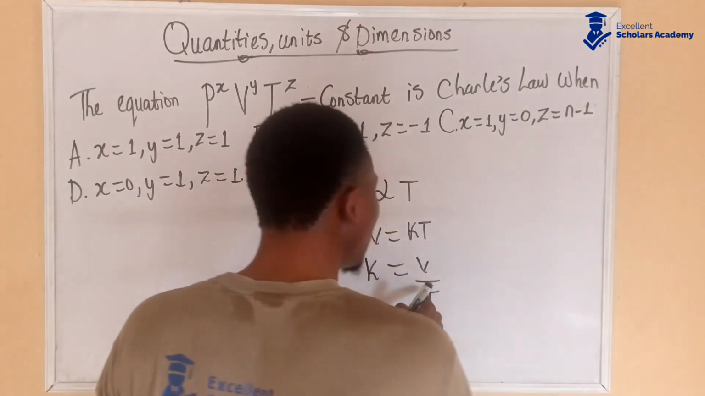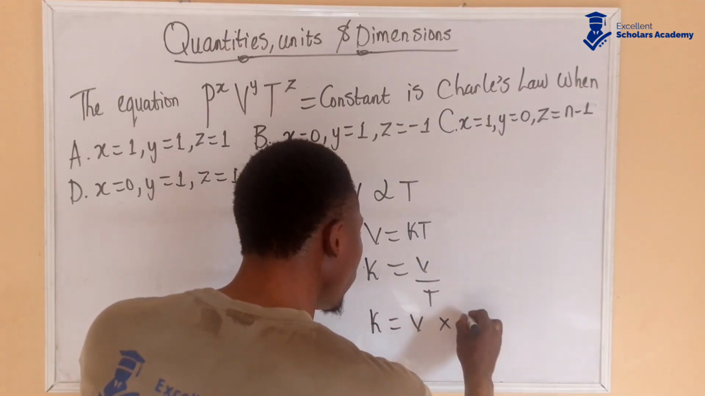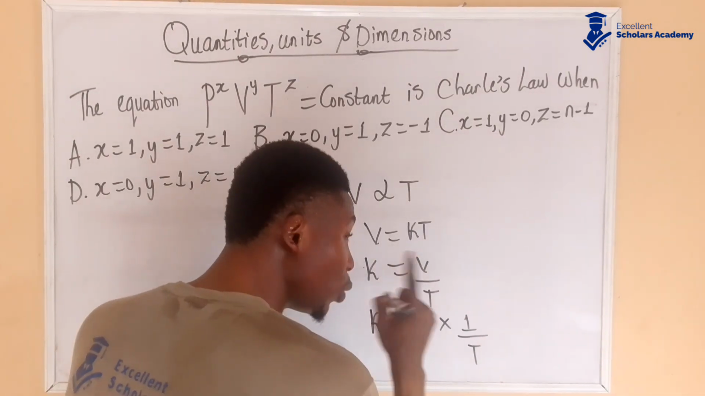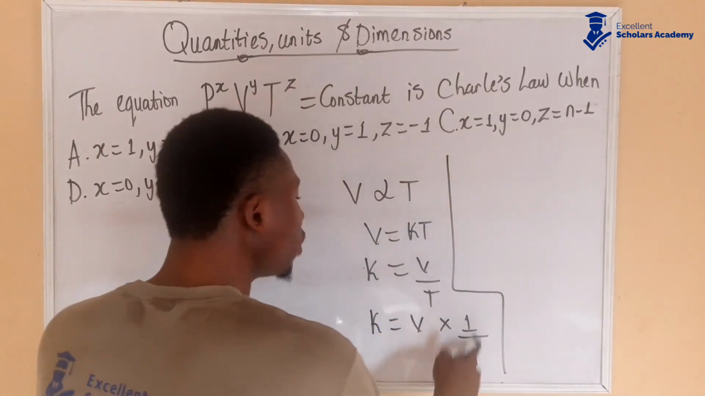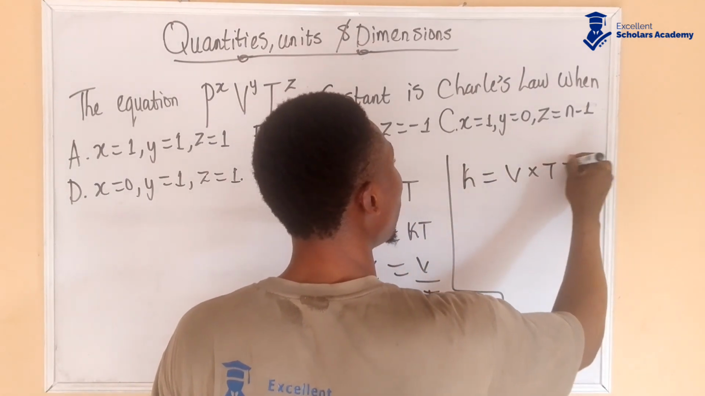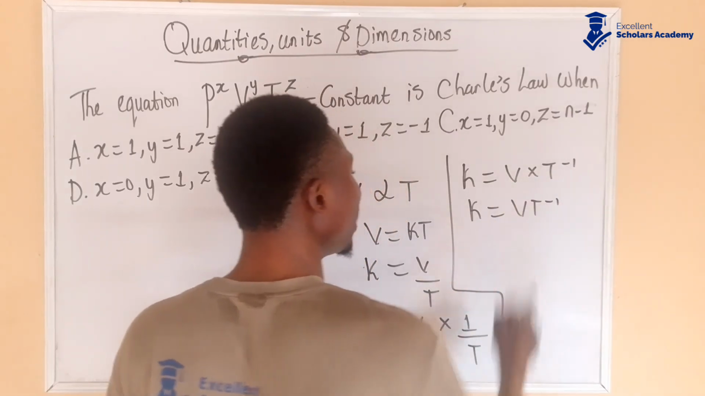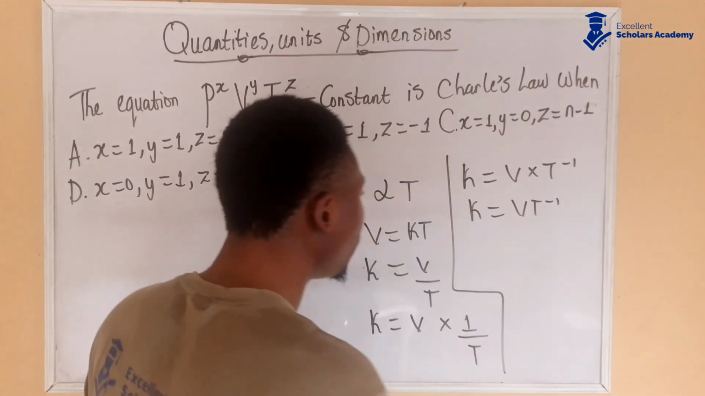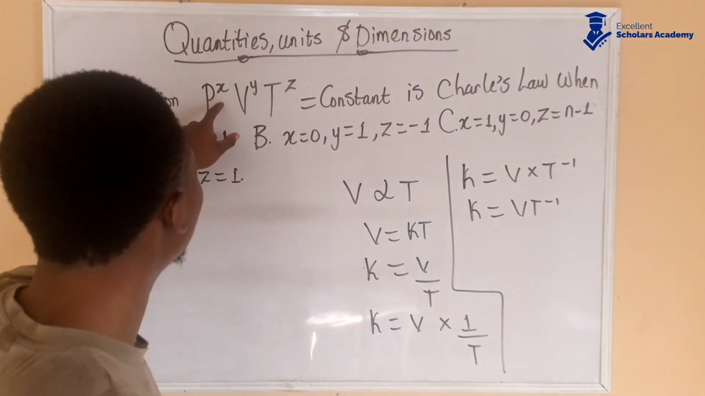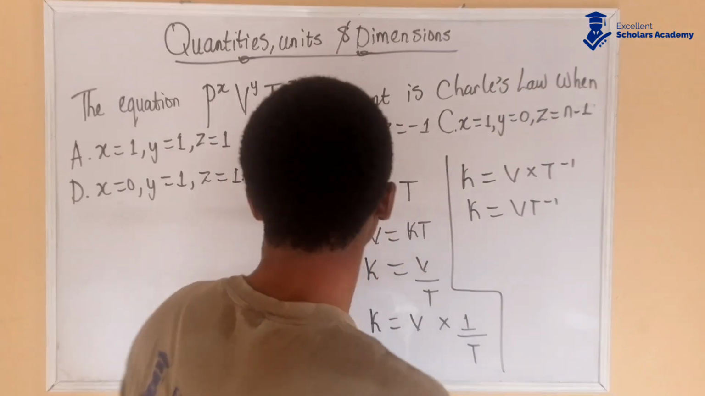Now, this can also be written, I can split this into K is equal to V multiplied by 1 over T. Now, V times 1 is V over the same T. All right, I'm going somewhere here. Now 1 over T, according to the law of indices, can also be written as T to the power of -1. So this is going to be K is equal to VT to the power of -1 when you multiply this and this. So now we can do something, because we are given this is equal to constant, and we have this.